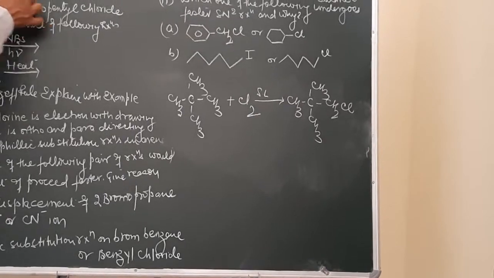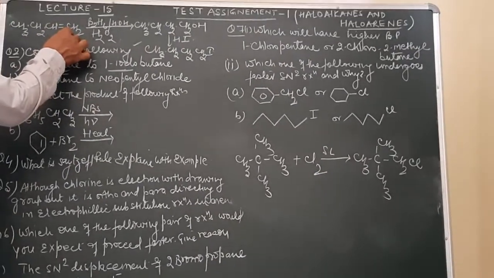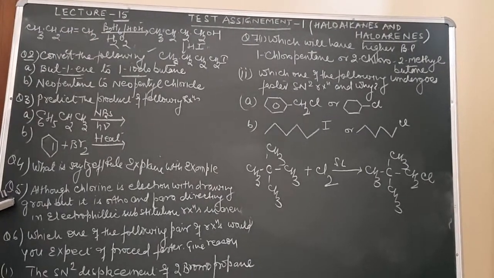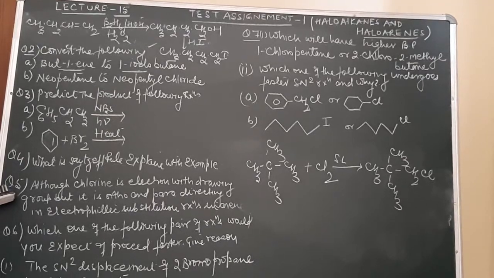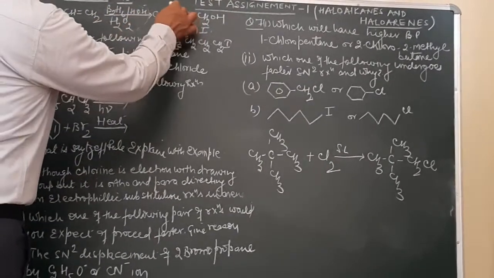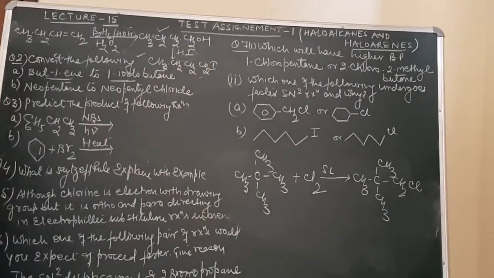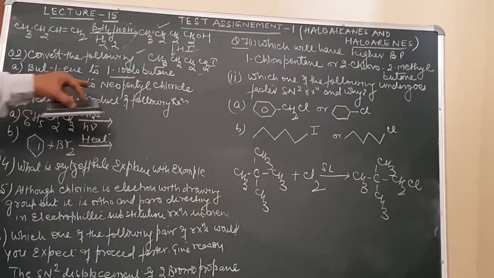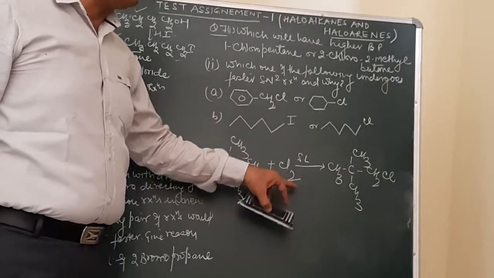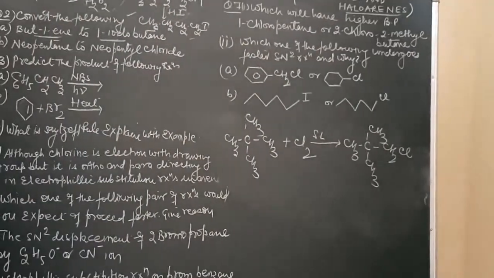How do we convert but-1-ene into 1-iodobutane? The iodo group has to be substituted on carbon number 1. We cannot follow the Markovnikov rule over here, because the Markovnikov rule is normally followed with HBr. So by hydroboration oxidation reaction, we convert it into butan-1-ol, and then with HI it converts into normal butyl iodide. Then neopentane to neopentyl chloride. When neopentane is treated with chlorine in the presence of sunlight, hydrogen is substituted by chlorine and it results in the formation of neopentyl chloride.